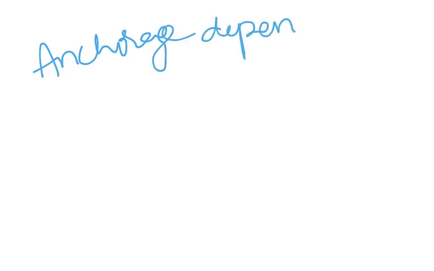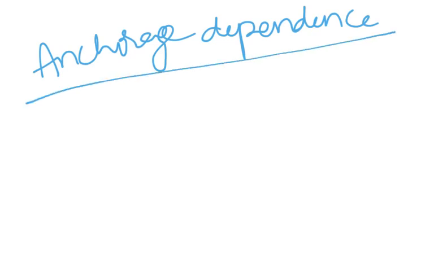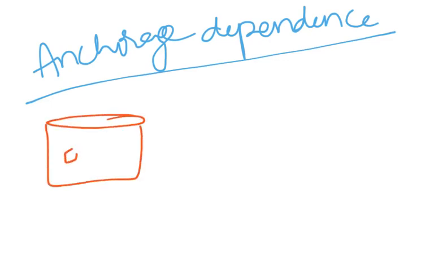The next property we see here is anchorage dependence. What is anchorage dependence? Let's do a small experiment in a nutrient medium. I am taking normal cells, providing a lot of nutrients which are required for their division.